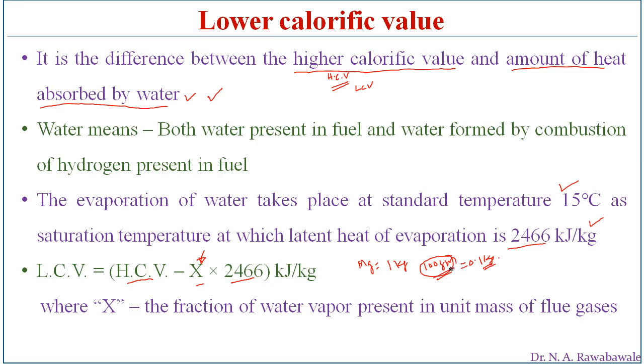If the flue gases are 1 kg, and in that 1 kg, 100 grams is water, therefore 0.1 kg is the value of x. So the value of x here is taken as 0.1.